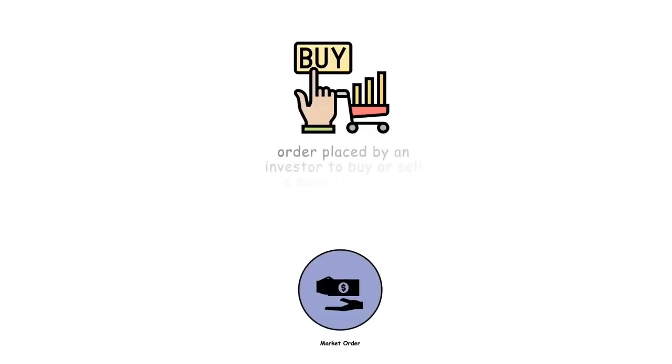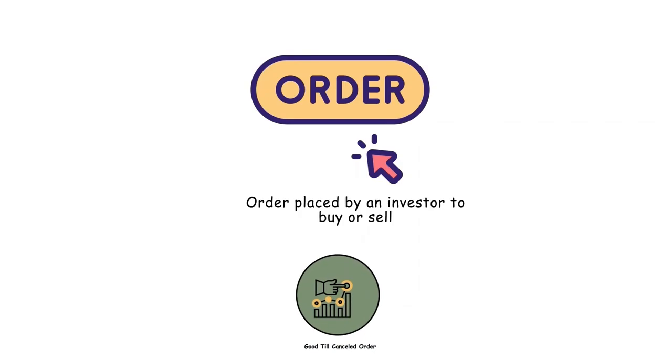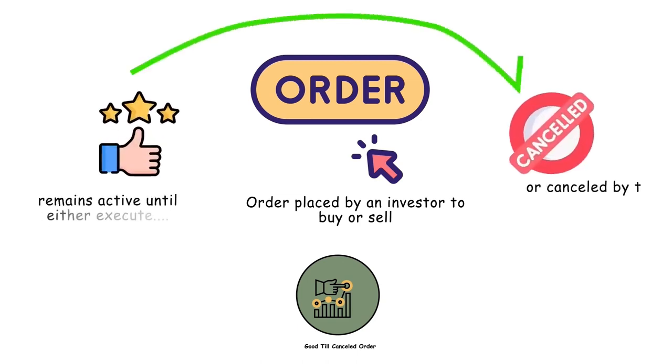Market order. This is a type of order placed by an investor to buy or sell a security at the current market price. Good till cancelled order. This is a type of order placed by an investor to buy or sell a security at a specified price that remains active until either executed or cancelled by the investor.